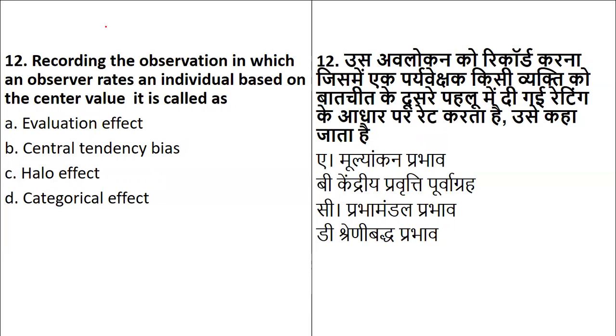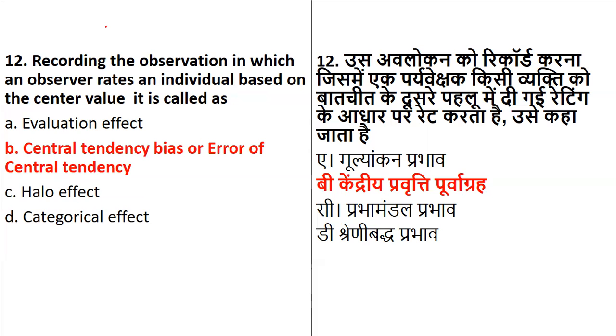Recording the observation in which the observer rates an individual based on the center value, so it will be known as what?